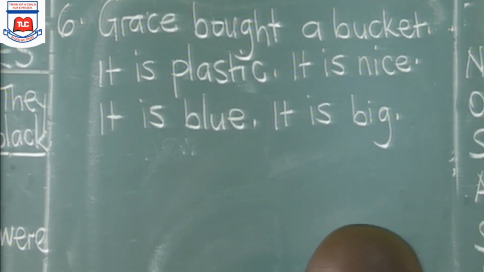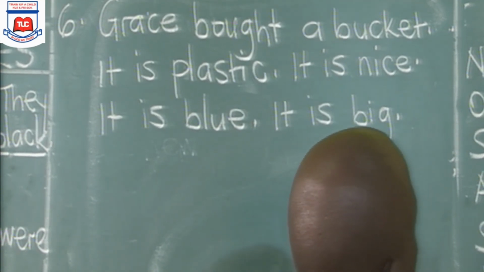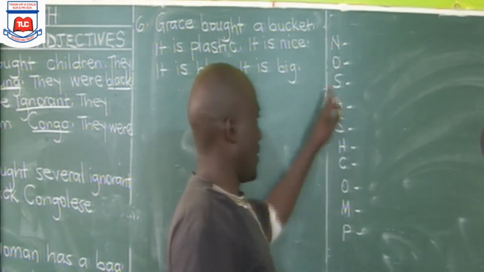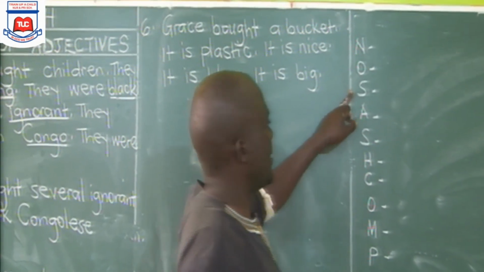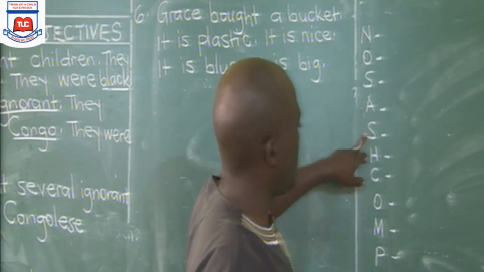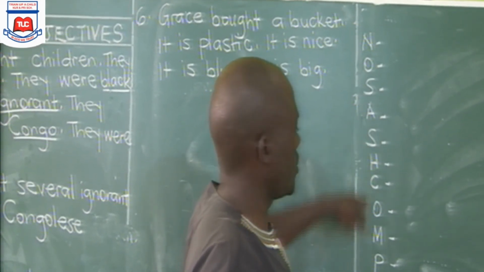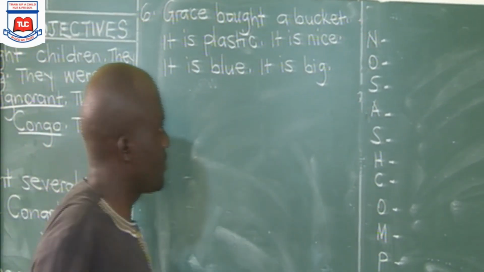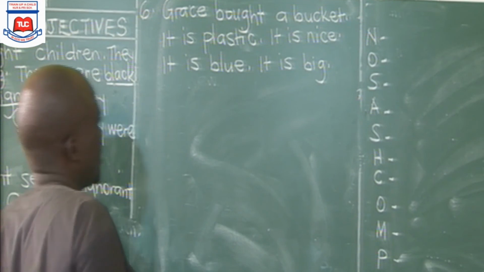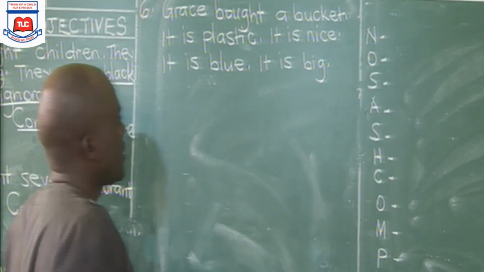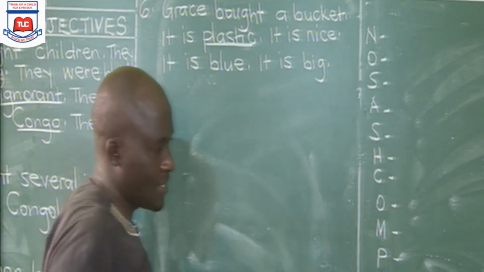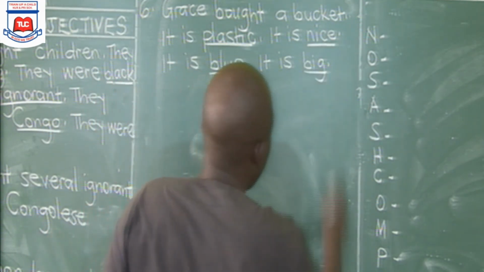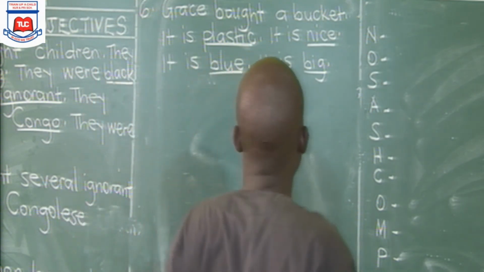So we put our P there. You remember we said that N stands for number, O stands for opinion. S, the first S is for size. This is age, shape, height, color, origin, material, and a purpose. So let's identify the adjectives from here. Grace bought a bucket. Bucket is a noun. It is plastic. Which type of adjective? Material. It is nice. It is blue. It is big. So let's put those adjectives in their correct positions.